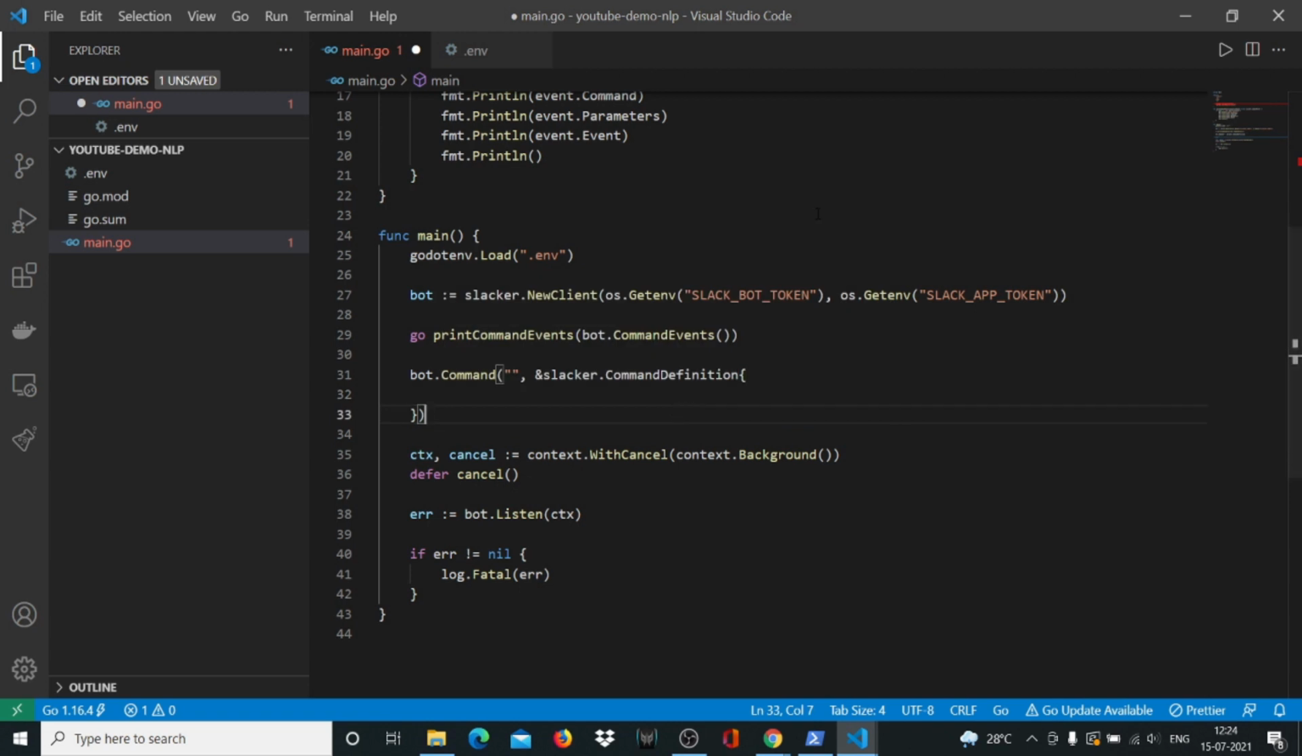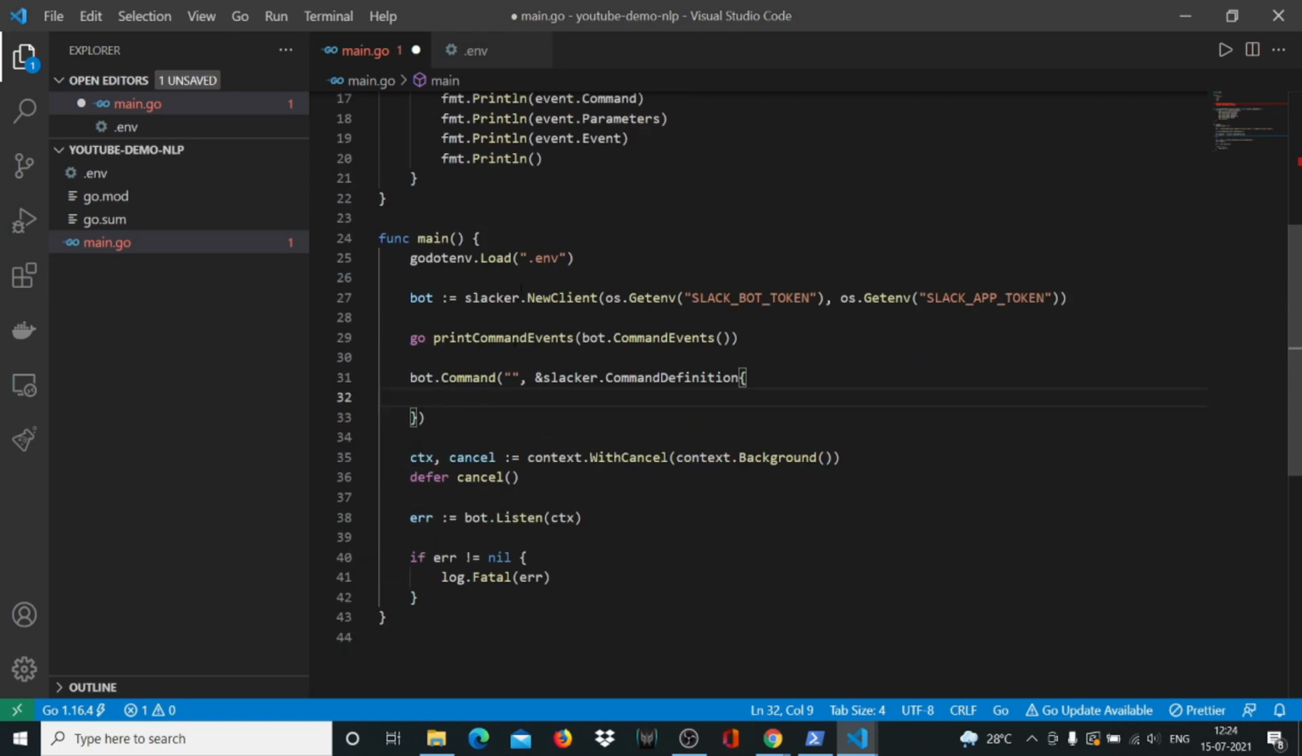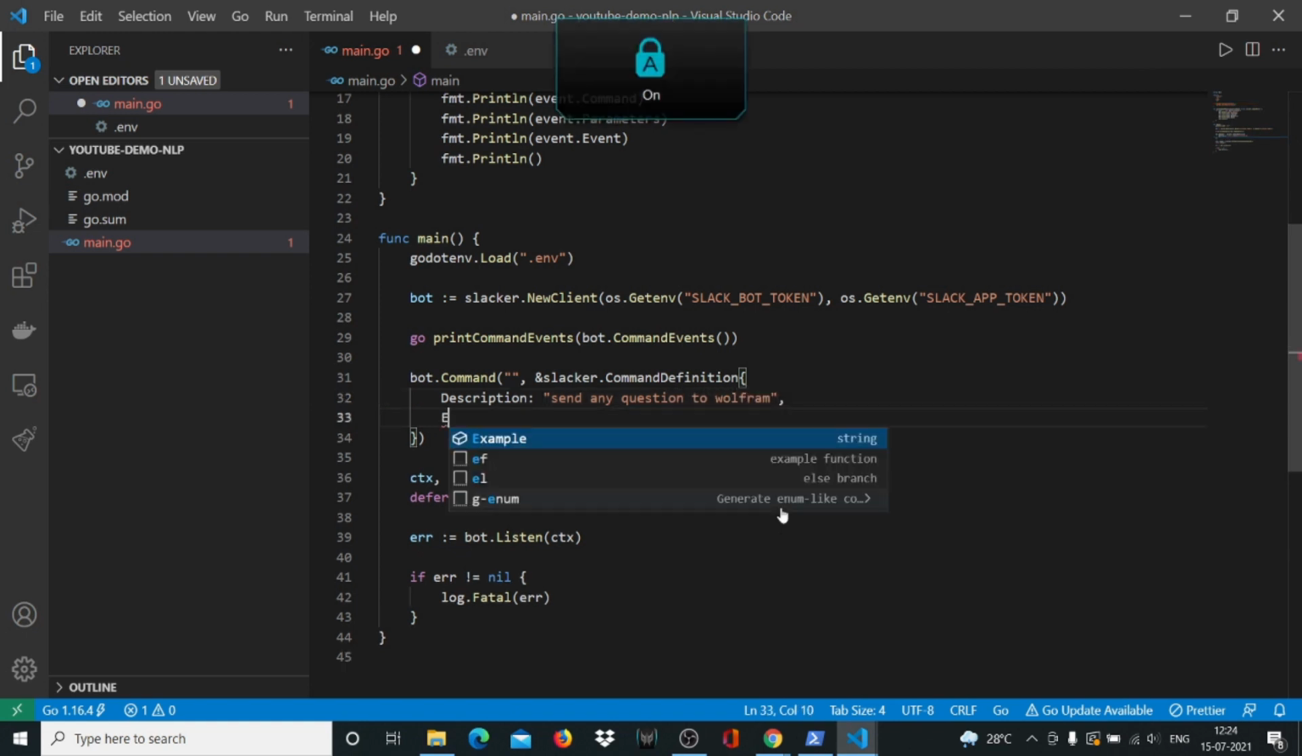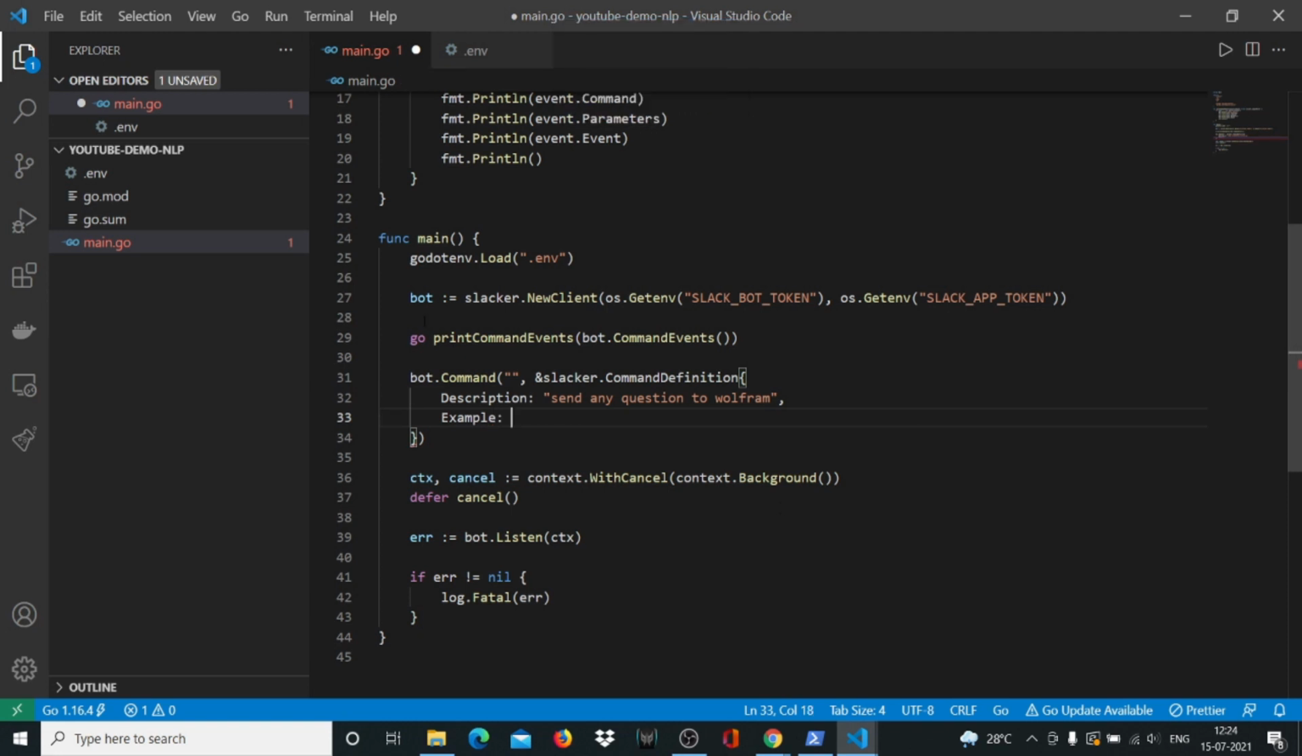All right. So this function, the bot.Command function, is part of the Slacker library, and this is the syntax, the requirements of the function itself, and it has a description. So we'll say, let's say, send any question to Wolfram, and it has an example. Again, like I said, this is all coming from the Slacker library. It's not something that we are building up. All these are requirements of the Slacker library.